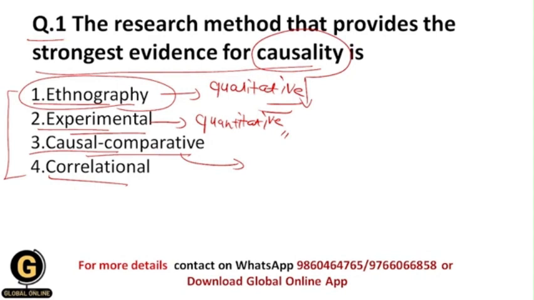Okay, and that's why we don't have proper control over the variables like we have in experimental research. So this is the most important thing in the causal comparative research method. And if there is a cause and effect relationship between the variables, then we will get the right results. But if it is not there, then we don't get the proper results, and that's why here we don't have the strongest evidence for causality, okay, like we have in the experimental research method.